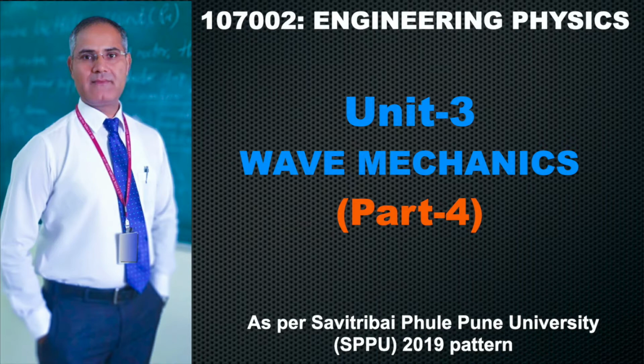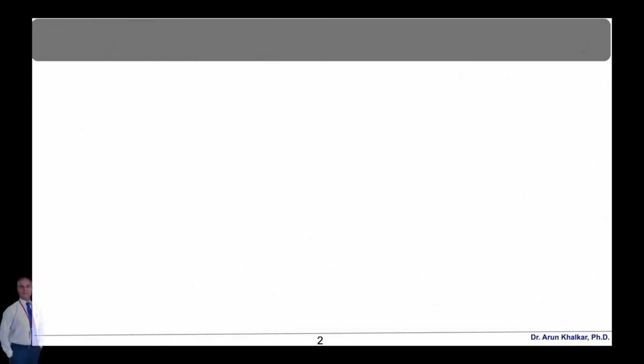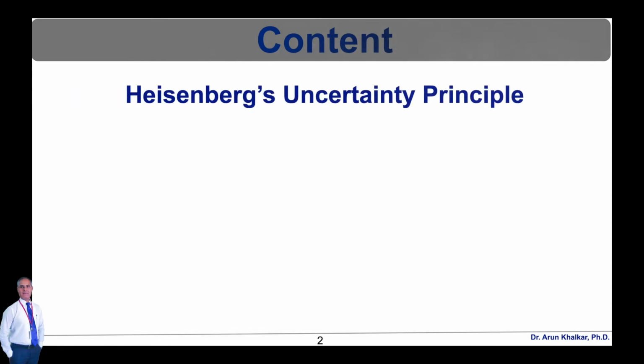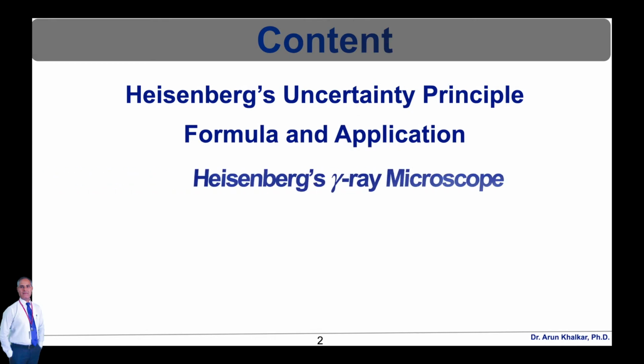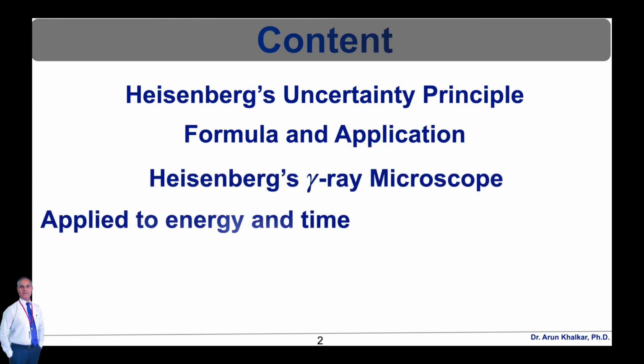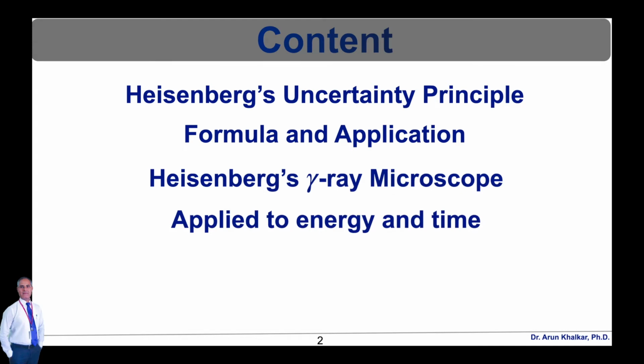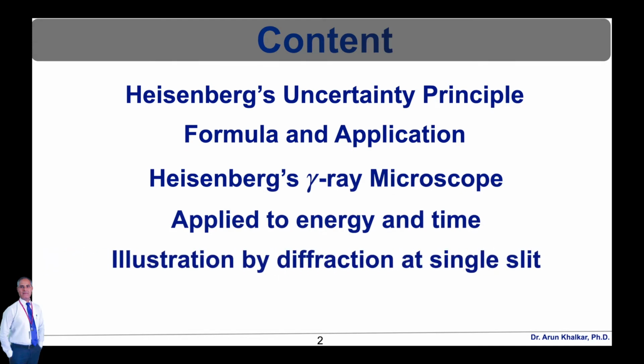So let's get started. The contents of this lecture video are as follows: Heisenberg's uncertainty principle, its formula and applications, Heisenberg's gamma ray microscope, Heisenberg's uncertainty principle applied to energy and time, and Heisenberg's uncertainty principle illustration by diffraction at a single slit. Followed by that, I will discuss problem solving related to these topics. So let's see in detail one by one.